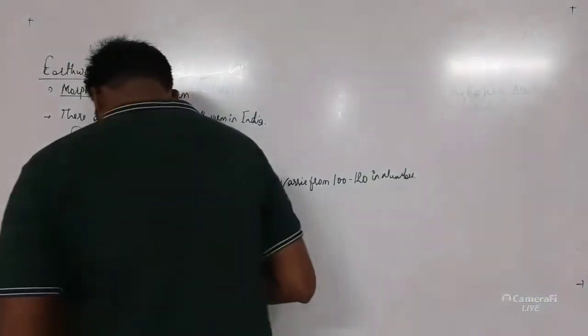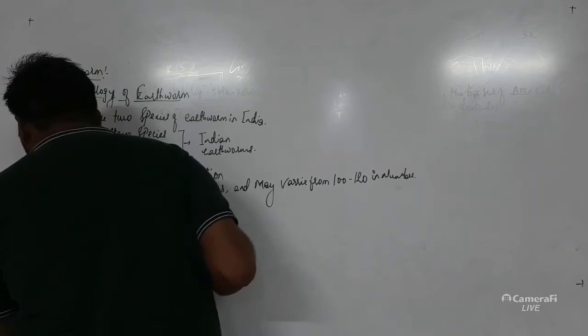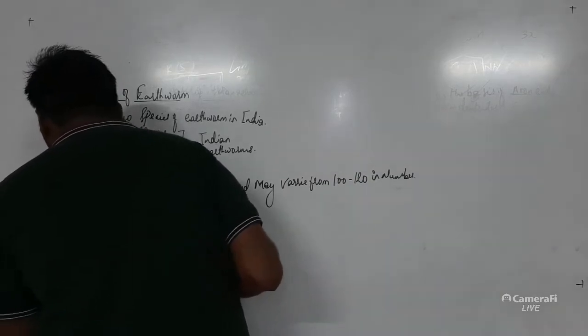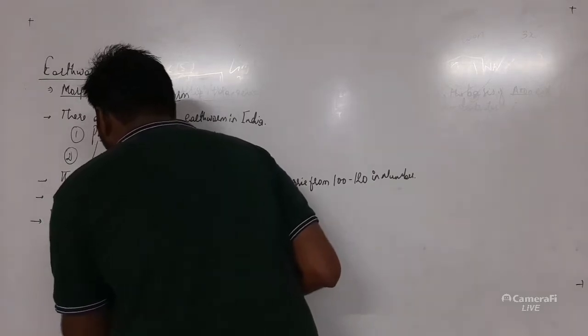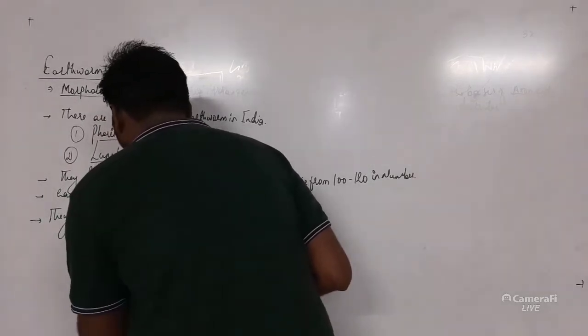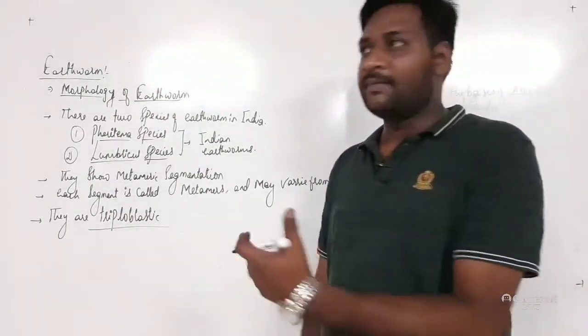The next, they are triploblastic. Now what is meant by triploblastic? We have studied about it in kingdom Animalia.